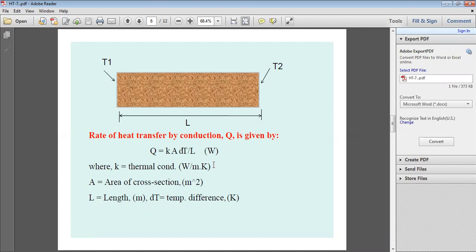Here K is the thermal conductivity. What are the units of thermal conductivity? Already given, watt per meter Kelvin. A is the area of the cross section, in meter square. L is the thickness, instead of length you call it a thickness, in meters. And dT, the change of temperature or temperature difference, in Kelvin. So in a single plane wall, a single plane slab, you can calculate the heat transfer rate like this.